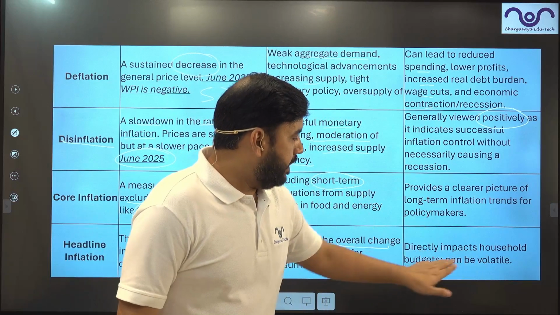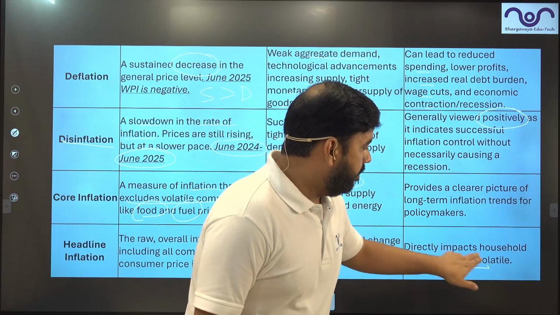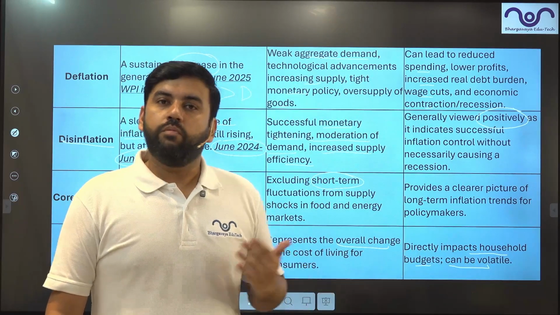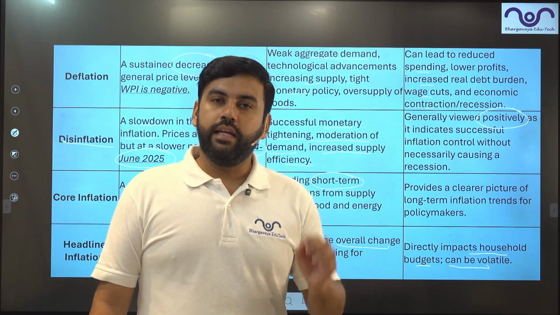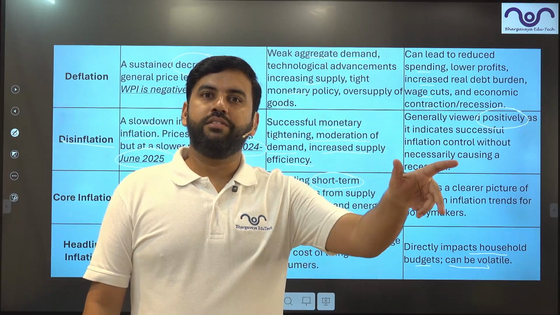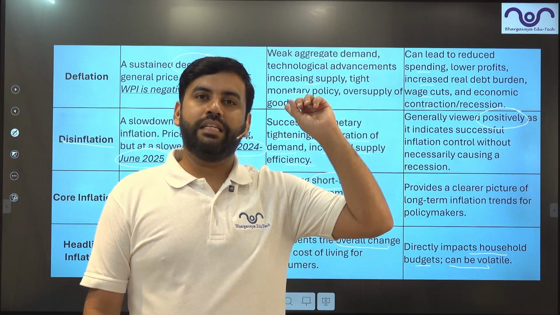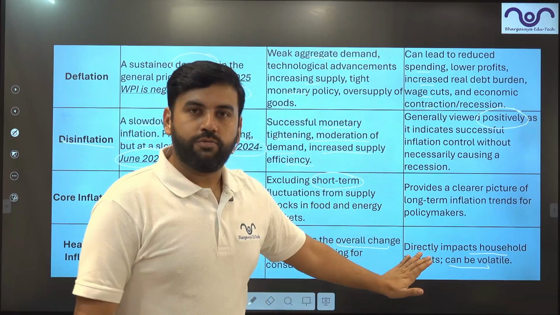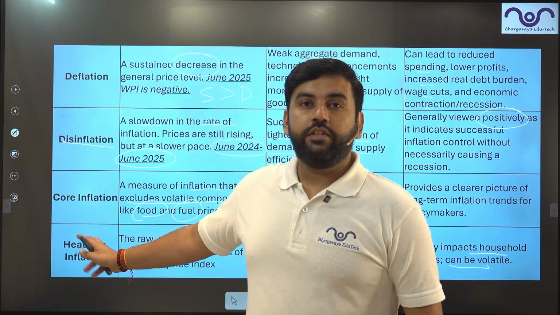So it directly impacts the household budget and can be very volatile. And what is the purpose of RBI? They are not changing the policy rates to benefit the billionaires. They target common men, households. That's why headline inflation is important for them.